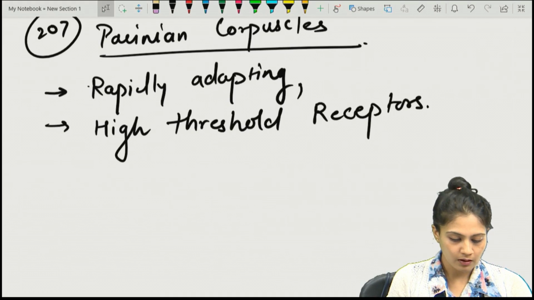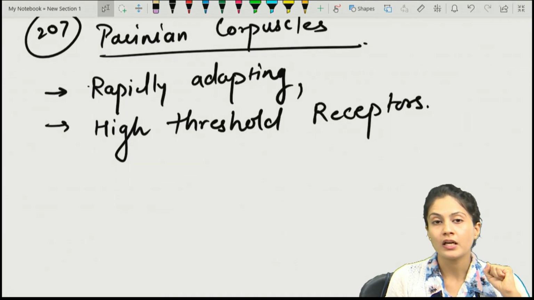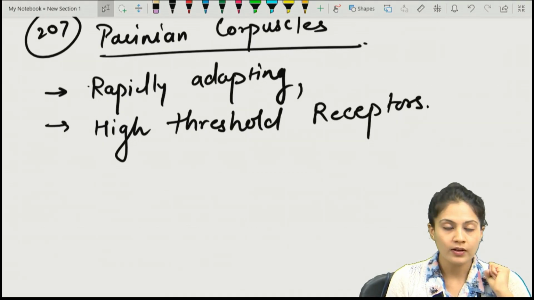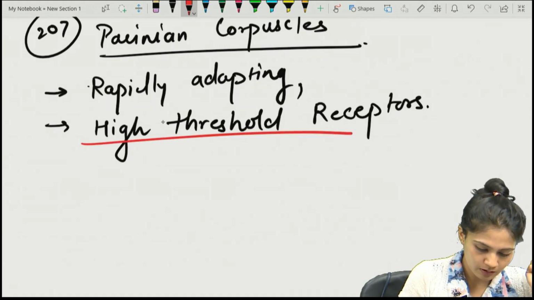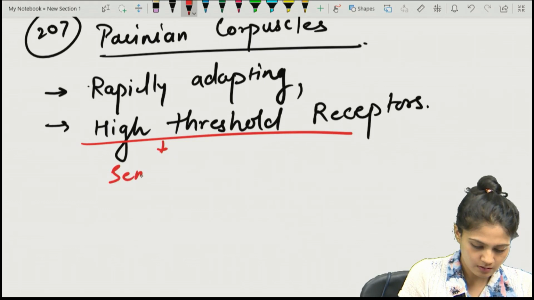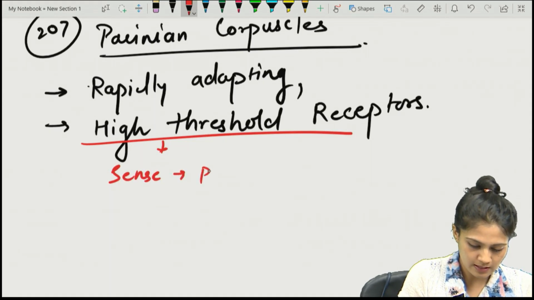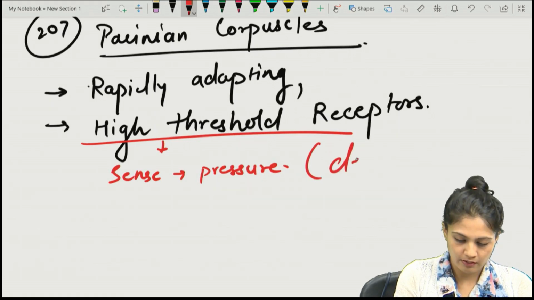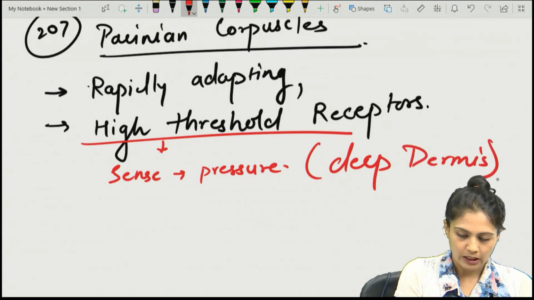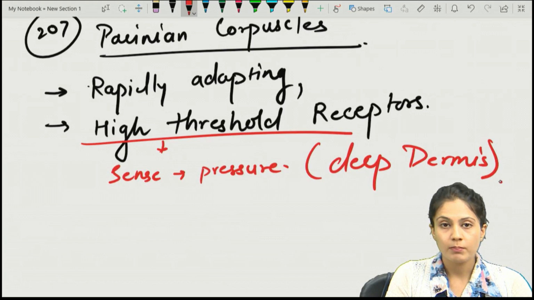So why and how can we justify the high threshold receptors with the pressure? They are high threshold receptors, that's why they sense the pressure. They sense the pressure. And where are they present? They are present in the deep dermis.